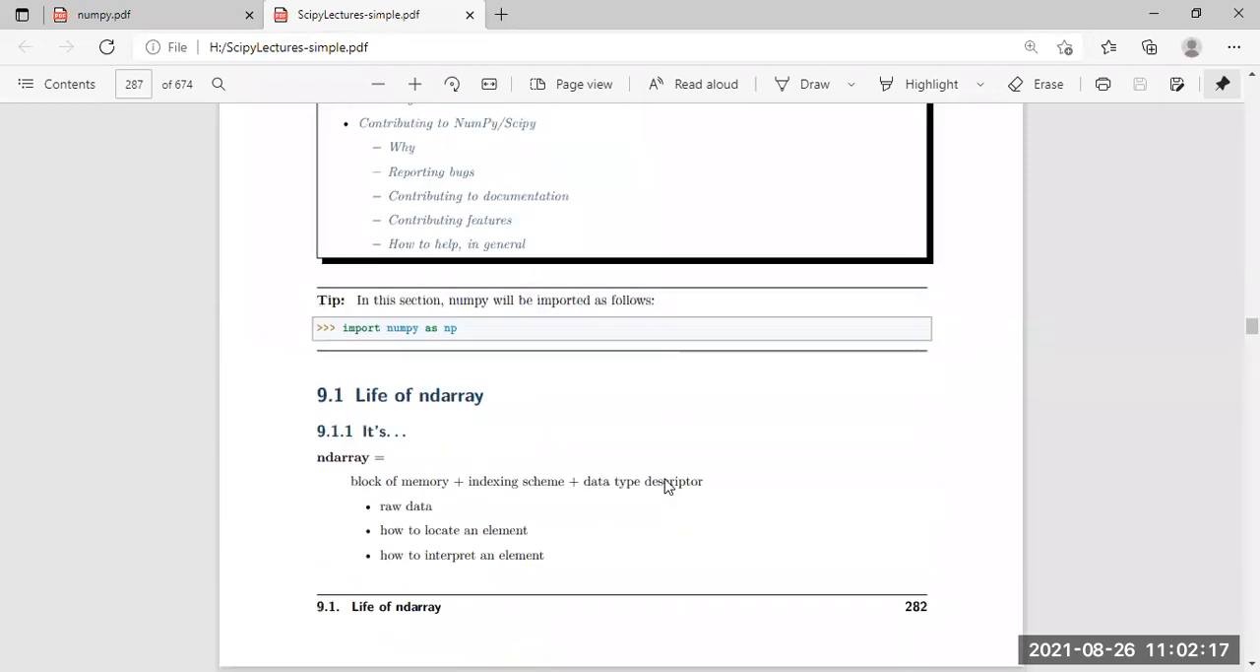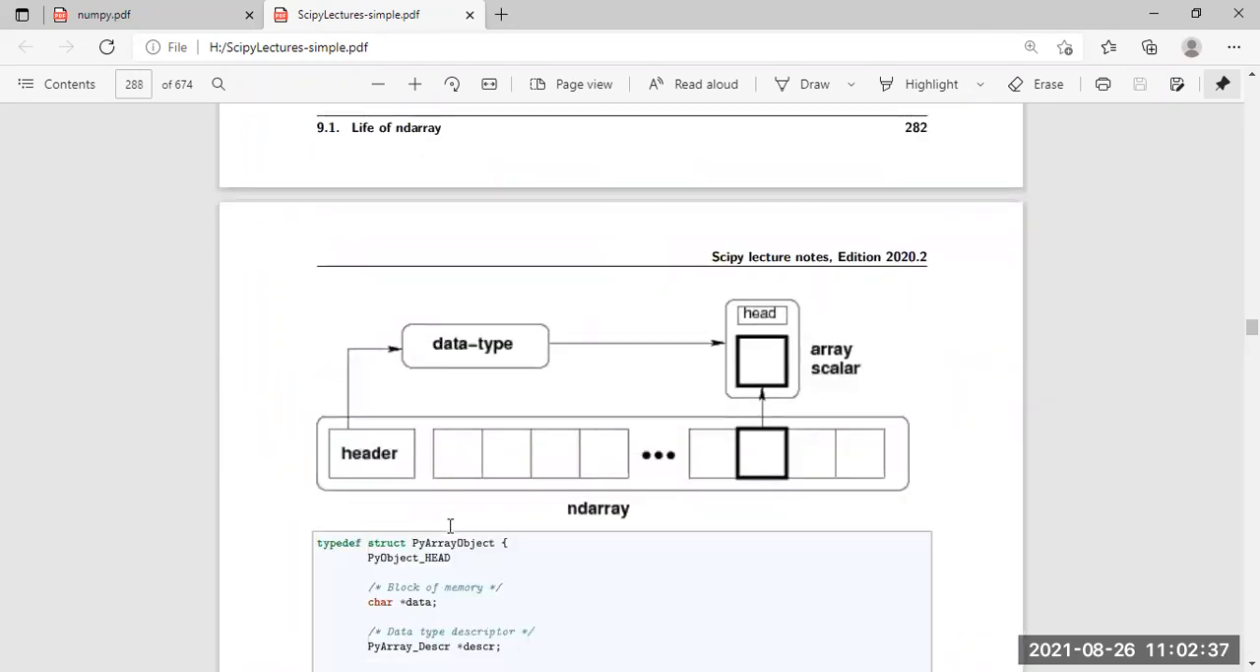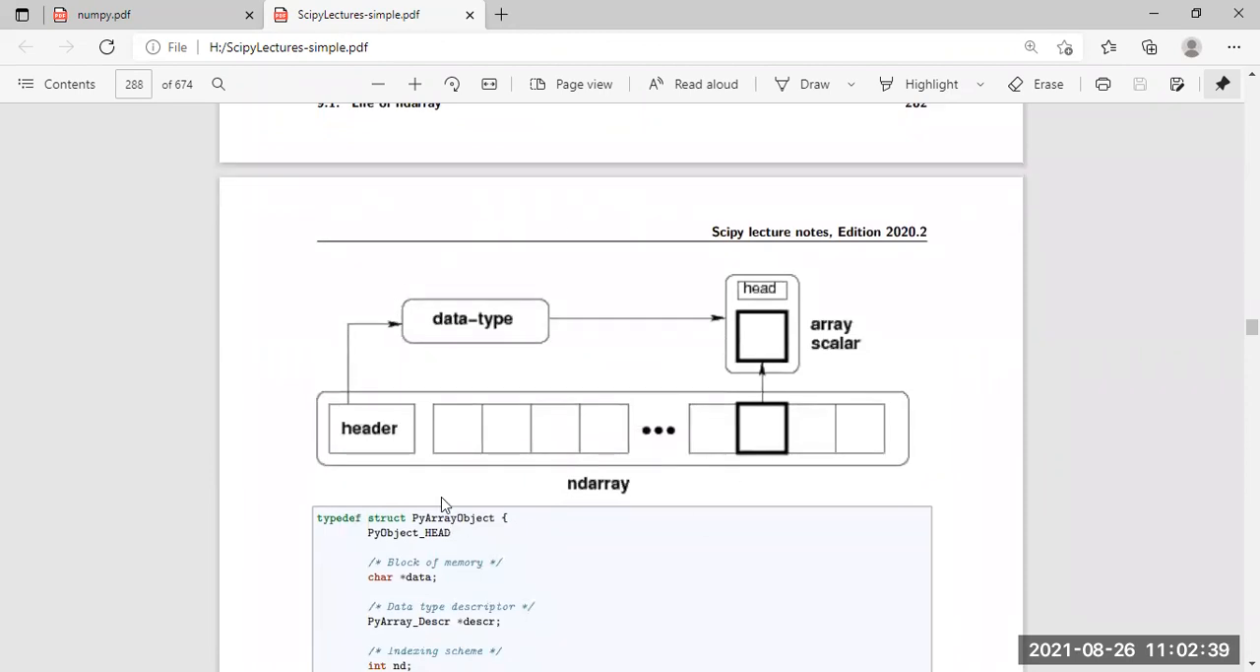In simple NumPy we can work on arrays, but with advanced NumPy we can work on n-dimensional arrays also. The ndarray is a block of memory with indexing, and a data type descriptor that says how to locate an element and how to interpret an element. So a simple ndarray data structure is present here.